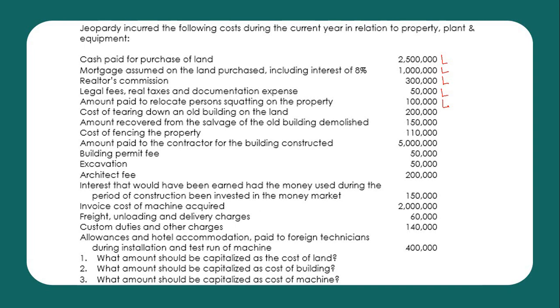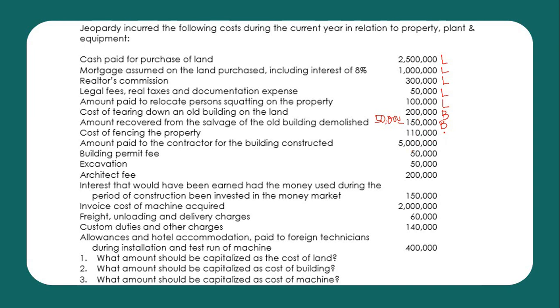Cost of tearing down an old building, this is for building. Inet natin sa amount recovered from the salvage of the old building demolished. Yan, minus 150. Building pa din. So, net demolition cost natin is 50,000. Cost of fencing the property.